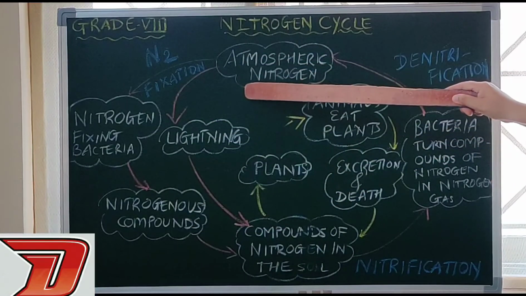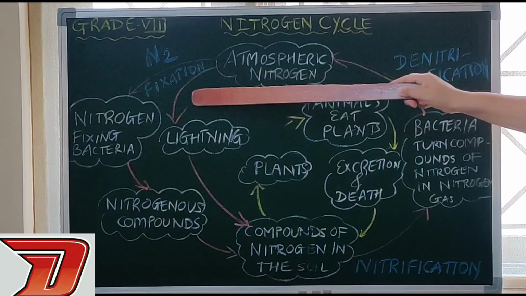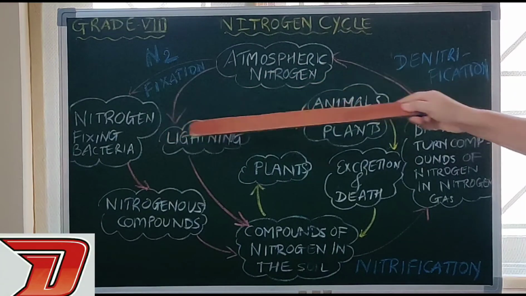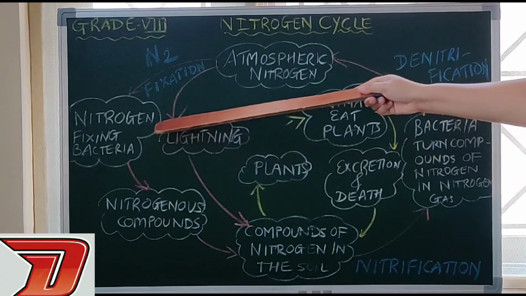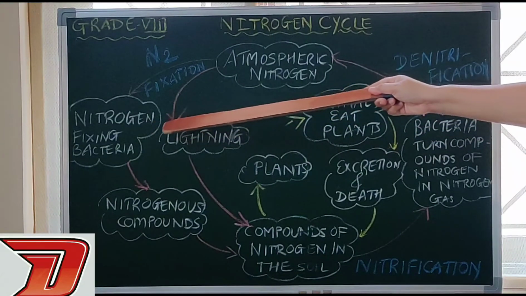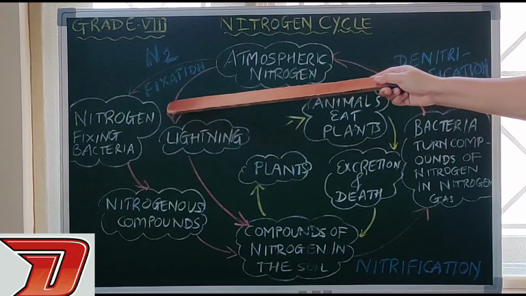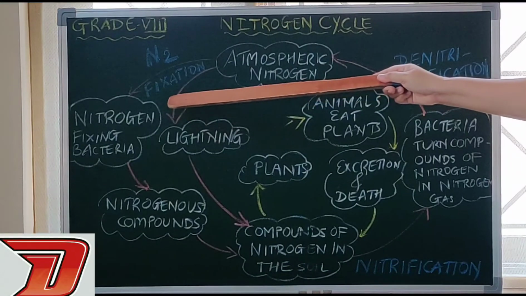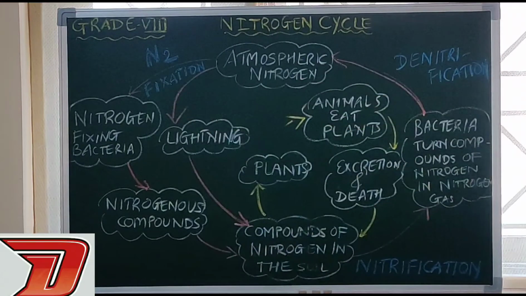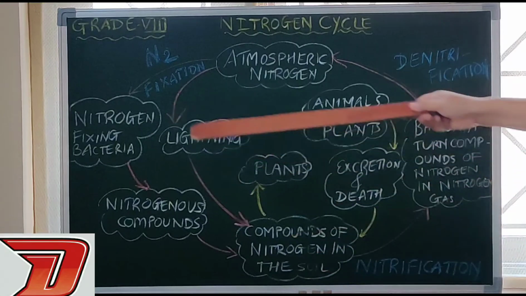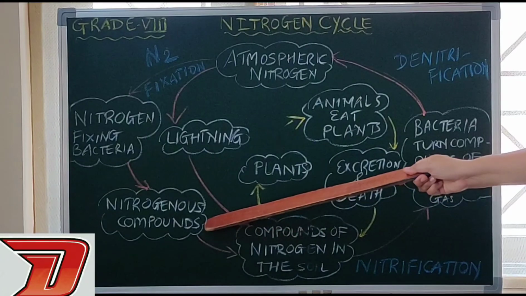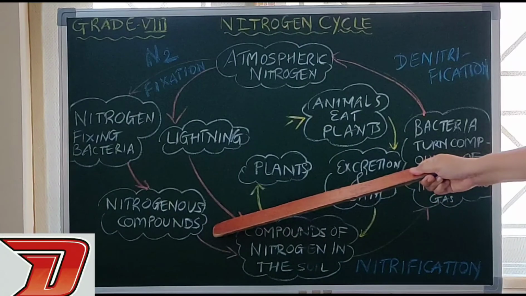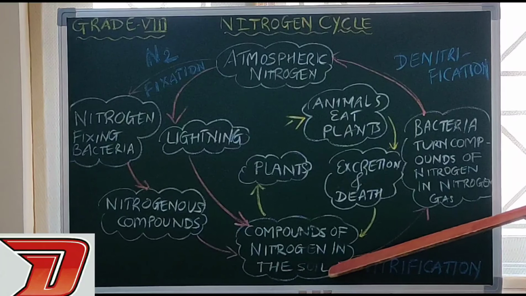So the first step of the nitrogen cycle is nitrogen fixation, which is done in two ways: through lightning and by nitrogen fixing bacteria, which are Rhizobium bacteria and even some blue-green algae. Understood? These bacteria convert atmospheric nitrogen into nitrogenous compounds like nitrites and nitrates in the soil.